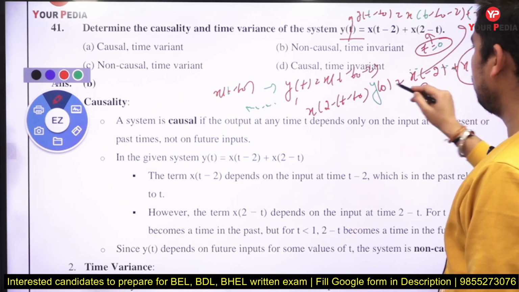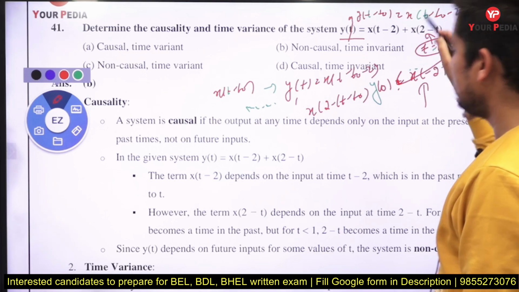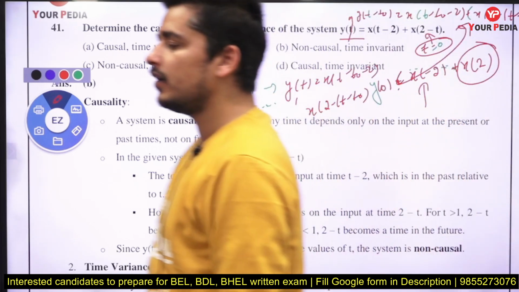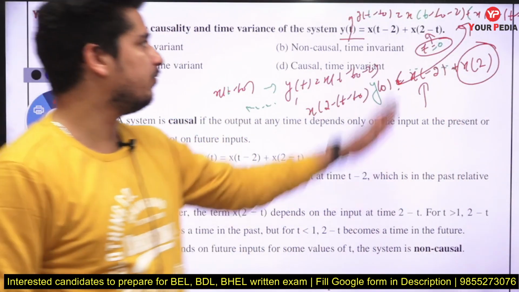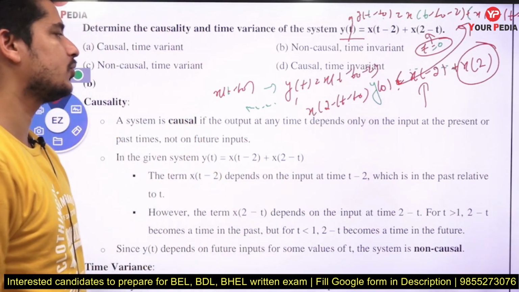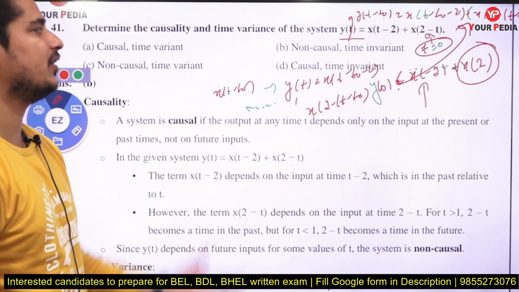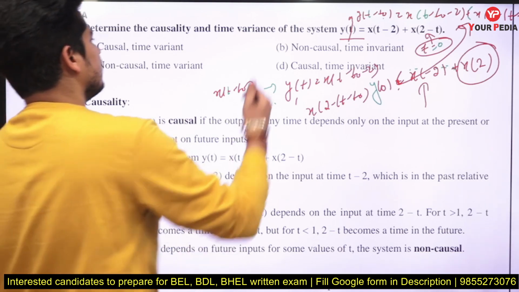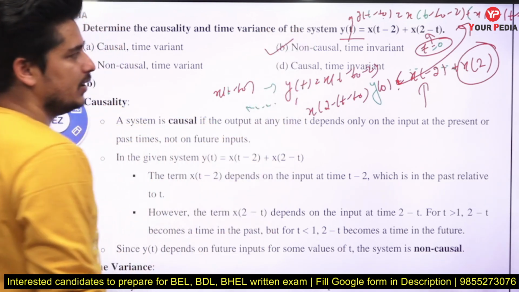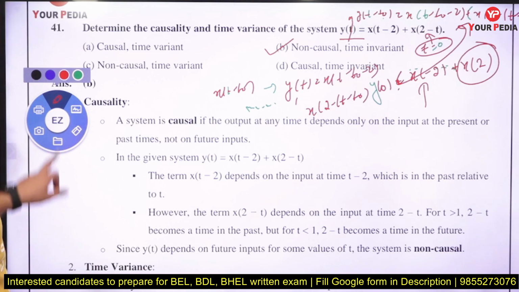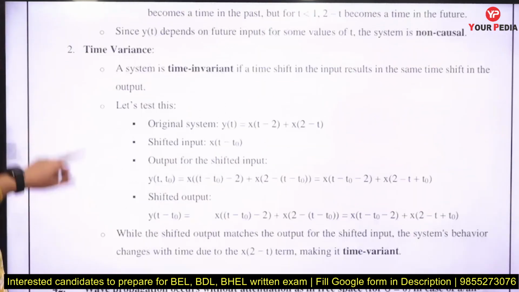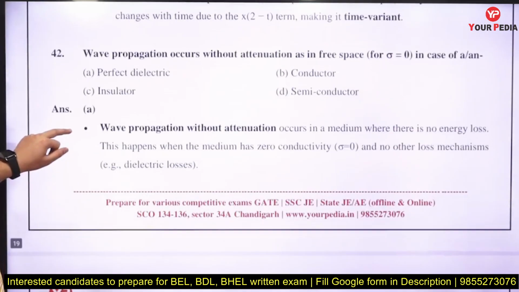So both the values are the same. If I put the delay in the input, the same delay is reflected in the output. So it is a time invariant system. So we can say it is a non-causal time invariant system. Understood? Right.